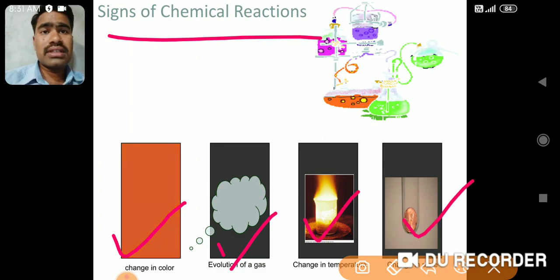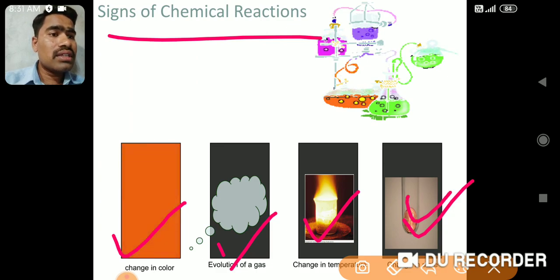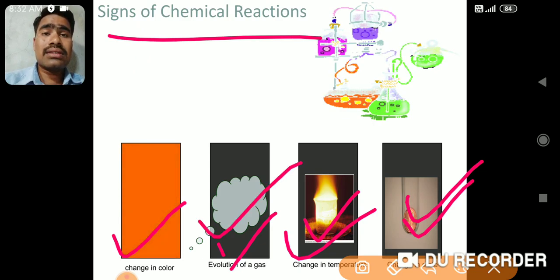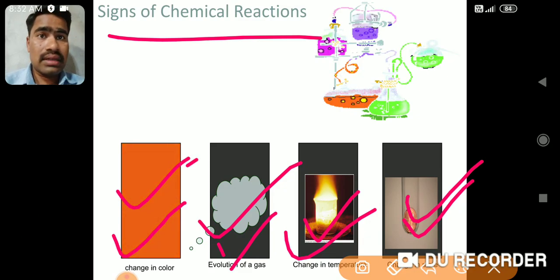So if there is a solid substance, when the product forms, it may be a liquid or gas. So this is the change in state. Now, in some cases the temperature also increases or decreases. In some cases you see that oxygen gas or CO2 gas or hydrogen gas, many different gases, are formed. Change in color also takes place. A reactant has a different color, and the product gets a different color.